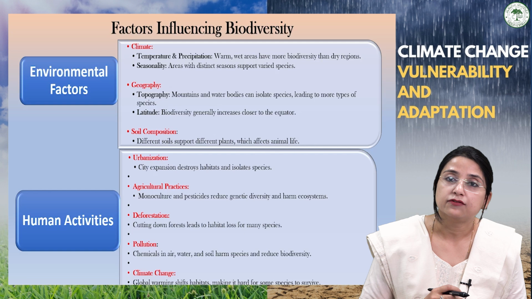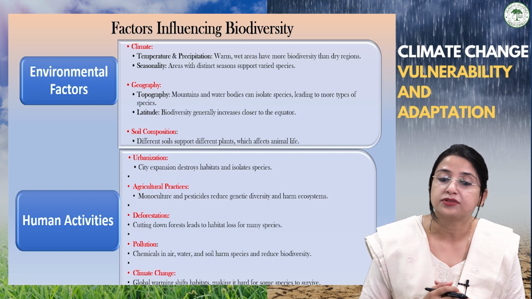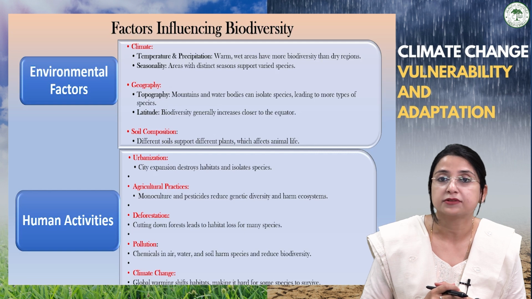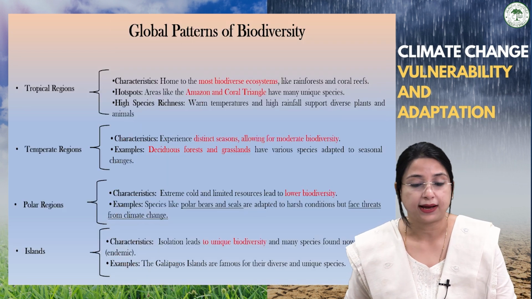In a similar manner, if we're talking about pollution, chemicals in the air, water, and soil harm species and reduce biodiversity. And if we're talking about climate change, global warming shifts habitats, making it hard for some species to survive. So these are a few of the factors which influence biodiversity.